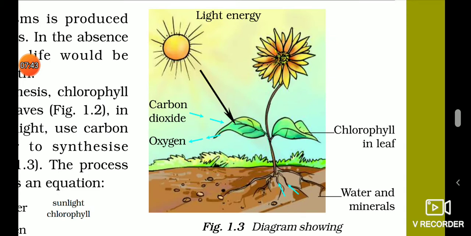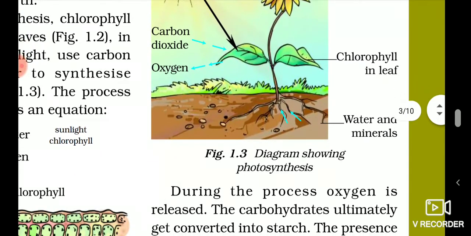So this is the figure or a diagram showing photosynthesis. That is, chlorophyll present in the leaves will capture light from the sun. Carbon dioxide will be taken through stomata from the air, and water and minerals will be taken through roots, through vessels, and the photosynthesis is carried out, and then oxygen will be released again in the air through stomata.